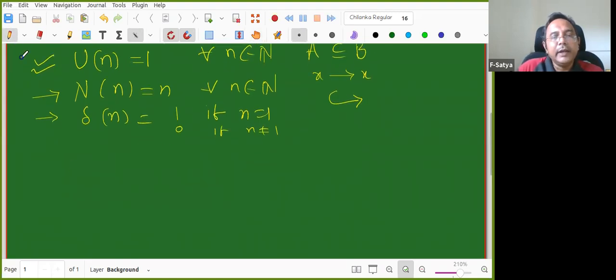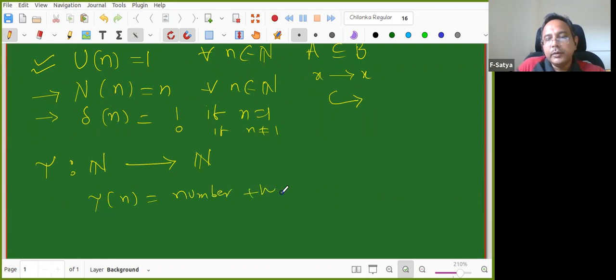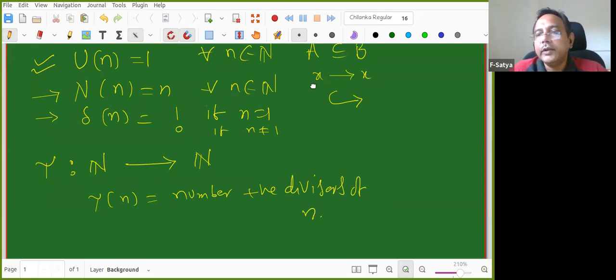Okay, now I'm defining some function. This function is called tau function. So tau is defined from natural numbers to natural numbers only. I'm restricting my codomain also to N. How is it defined? Tau of n is equal to the number of positive divisors of n. Is the question clear? Number of positive divisors of n.